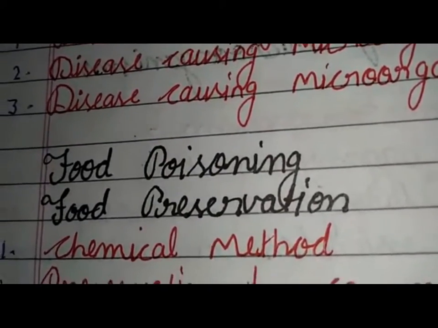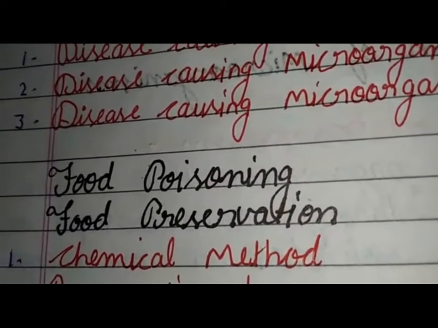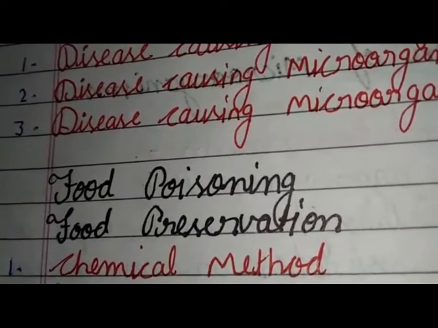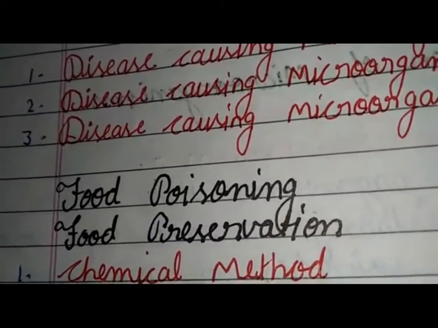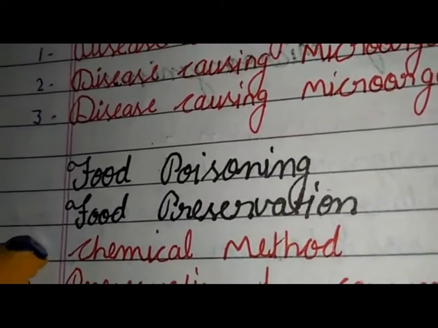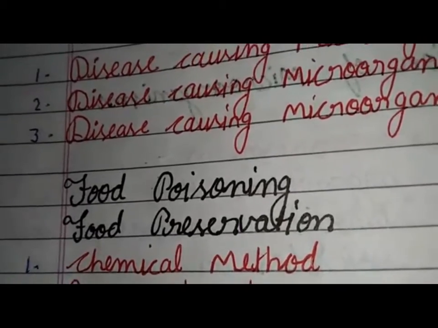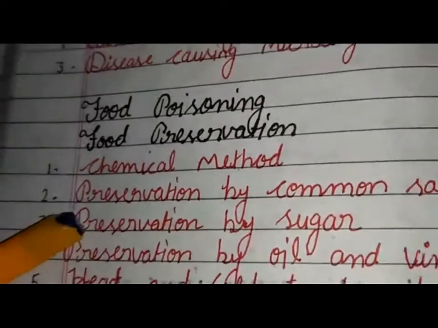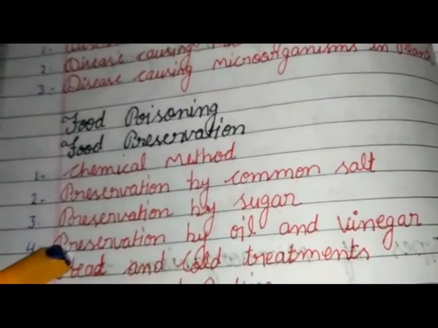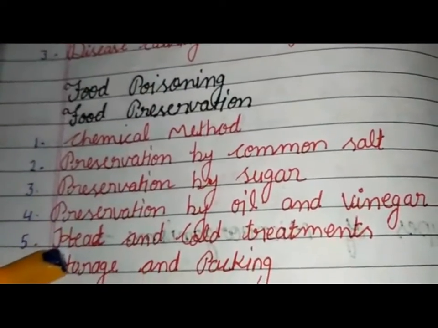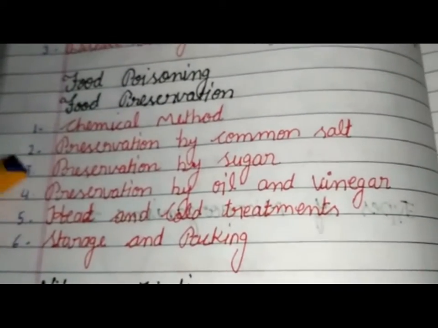Next topic, food preservation. The process in which food materials are given a suitable physical or chemical treatment to prevent their spoilage is called food preservation. Some of the methods for preserving food are chemical method, preservation by common salt, third preservation by sugar, fourth preservation by oil and vinegar, fifth heat and cold treatment, sixth storage and packing.